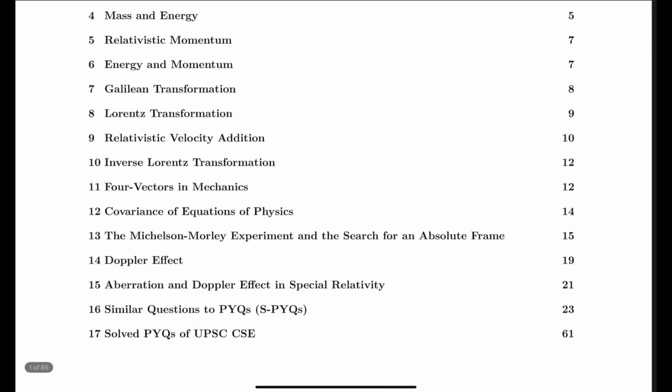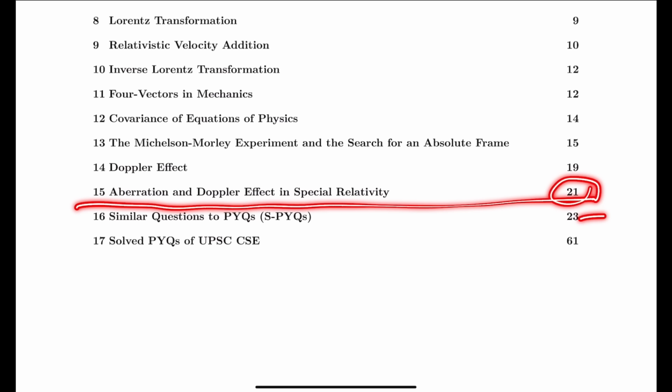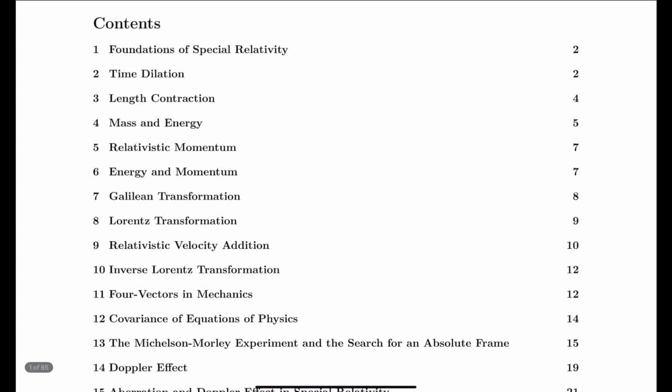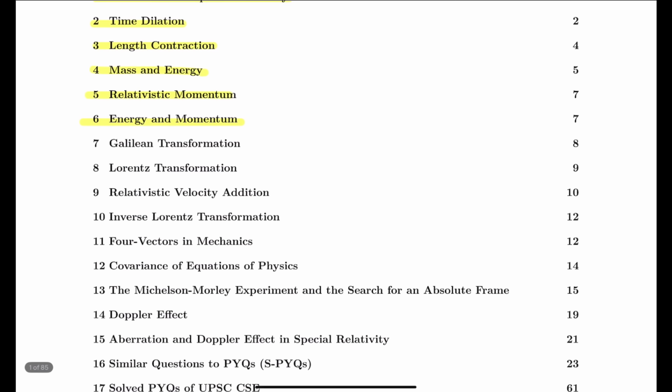Here you can find that there are 17 topics in total, more than 70 to 80 pages. But the theory is only about 23 pages. From the 23rd page we have the solved questions only, and in the first week you are only required to cover these 6 topics: 1, 2, 3, 4, 5, and 6. So it is pretty easy for you. Next I will give the same thing in the second week and third week. So in 3 weeks you are going to complete the whole special theory of relativity along with the others.